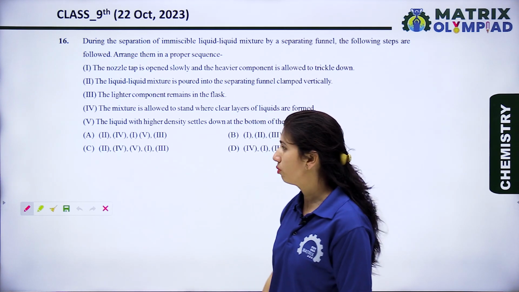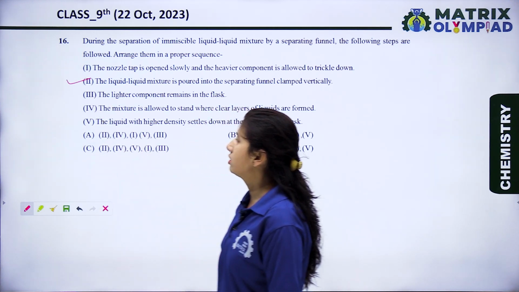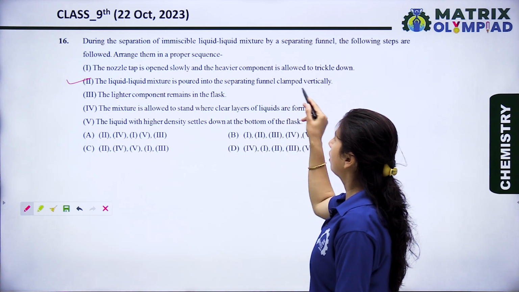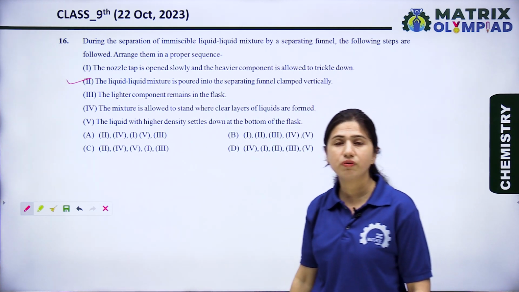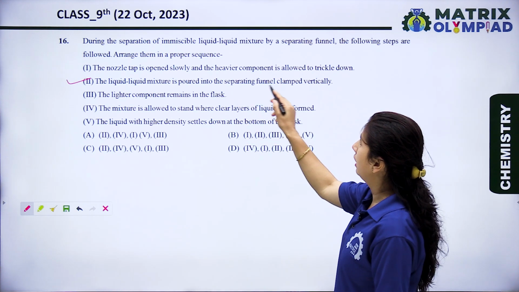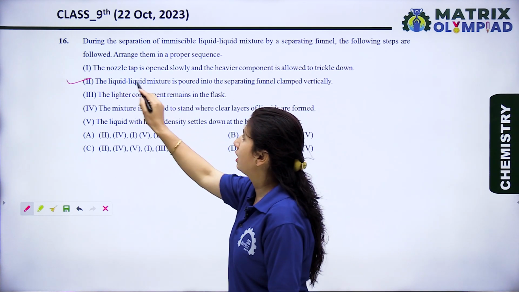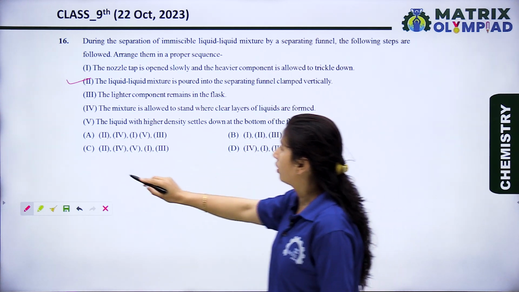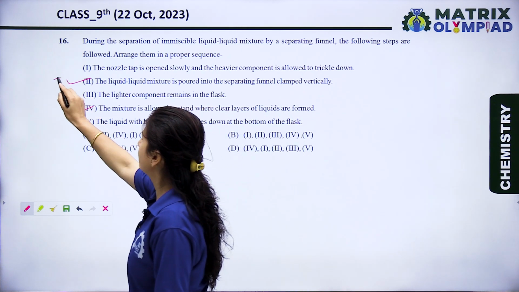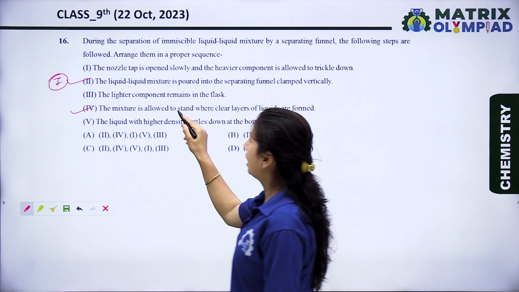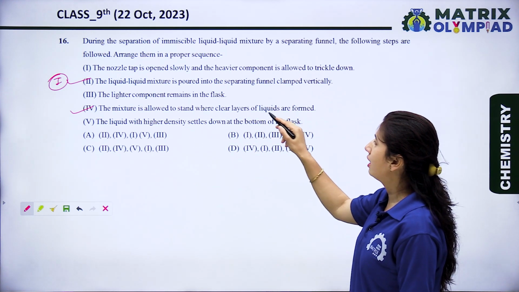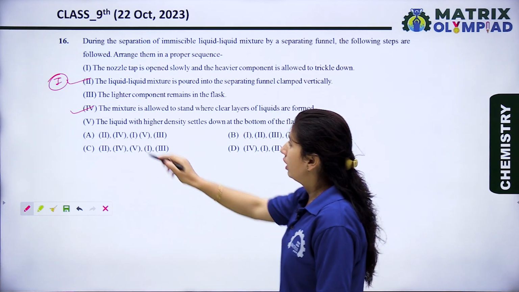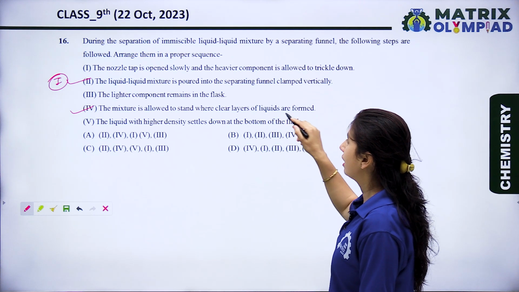So let's see the sequence. This is the first option, means the liquid-liquid mixture is poured into the separating funnel clamped vertically. Means first we set that funnel vertically and pour the liquid-liquid solution into that funnel. Okay, now let's see the second option. The mixture is allowed to stand where clear layers of liquids are formed. For example, when we mix oil and water, the mixture is allowed to stand where clear layers of the liquids are formed.